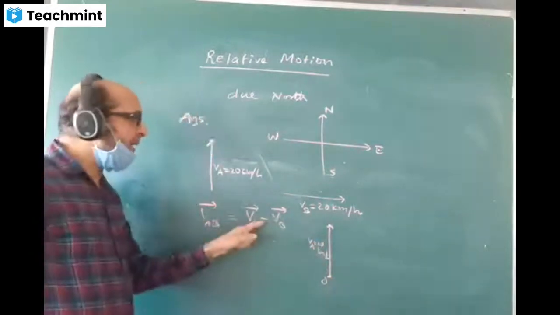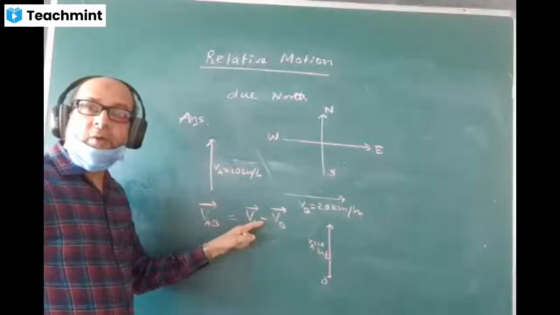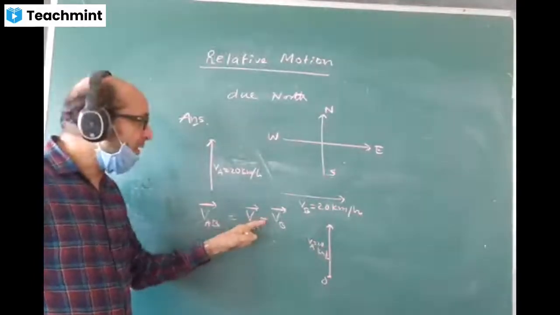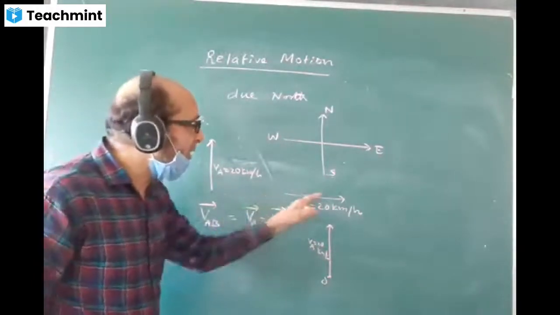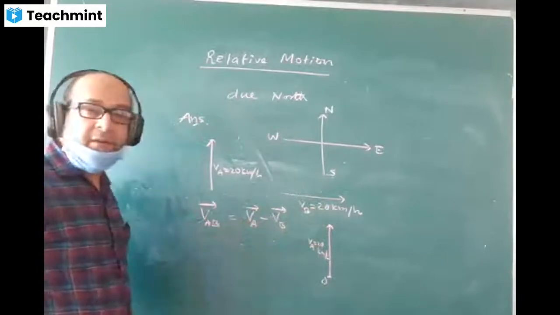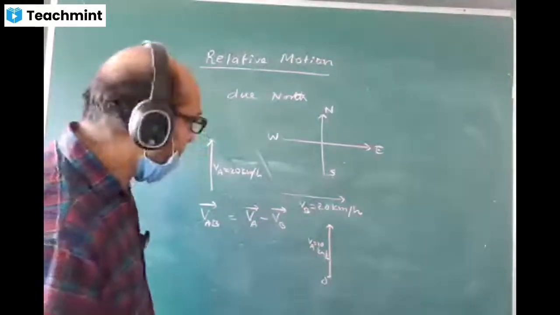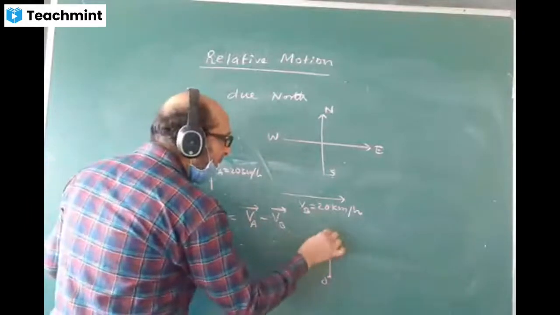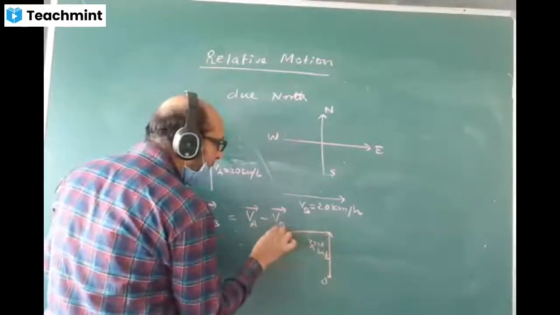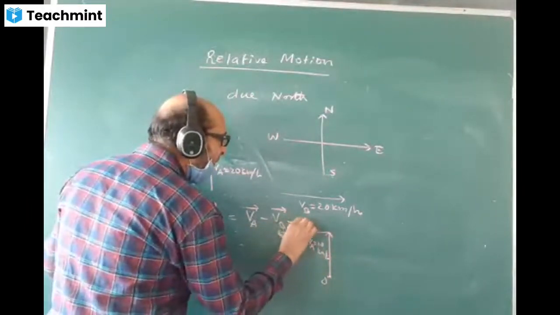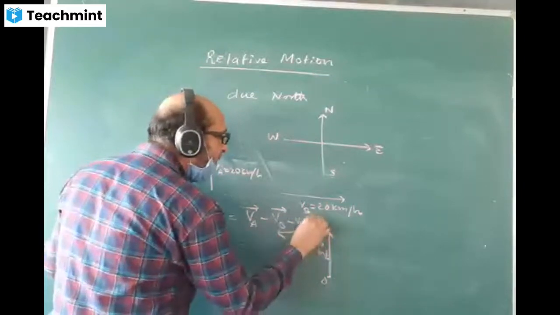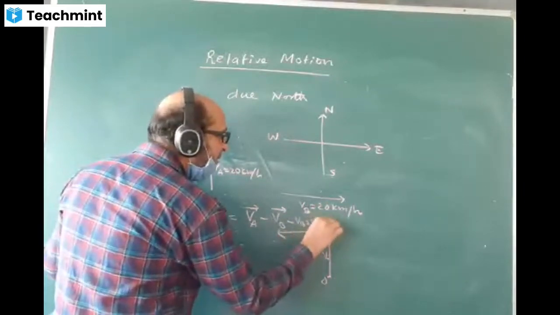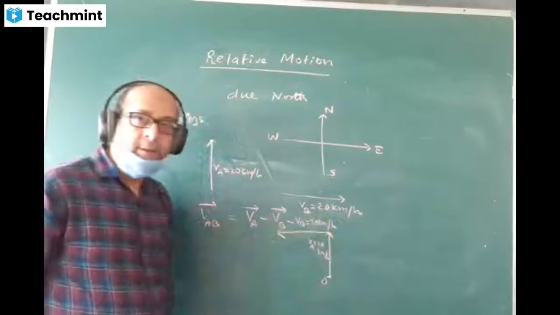And VB is with the minus sign. Minus vector means what? Opposite direction, opposite to the original direction. So we have to reverse the direction. I will be doing this one somewhere here. Minus VB I write here. The value will remain the same, only the direction is changed. 20 km/h, direction is reversed.